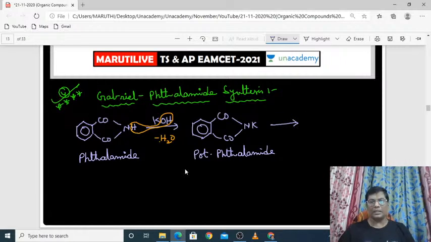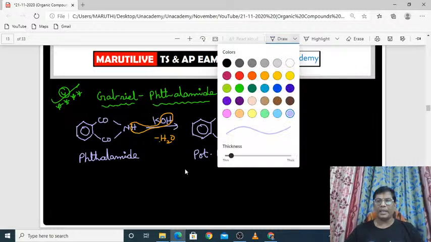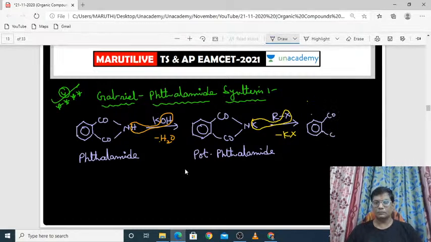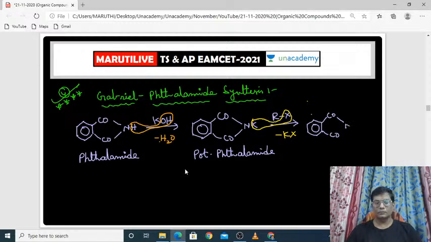But once you react it with RX, that means alkyl halide, then what will happen? This K as well as X will separate out as KX. Okay, as KX it will separate out, and finally what is the product formed here? N-R will be produced. So KX will be removed and N-R will separate out.